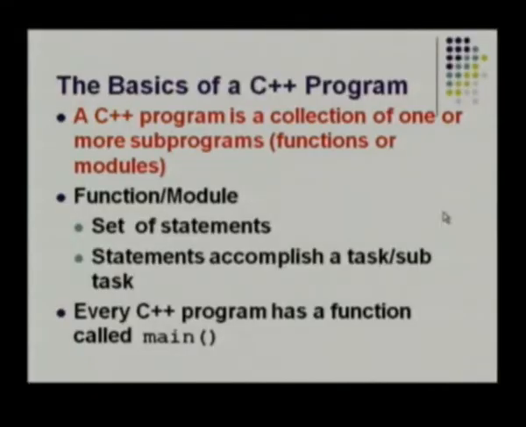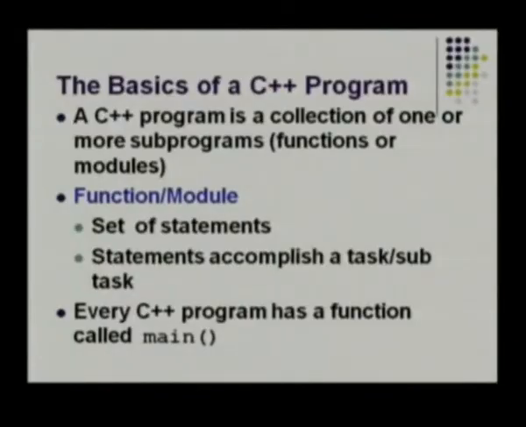Before that, I will just take you to a brief slide about how a C++ program actually has a form. So the basics of the C++ program. A C++ program is a collection of one or more subprograms. Subprogram is nothing but a function or a module or whatever you may call it, something that is supposed to perform a special task. We generally use the term function or module, we do not use the term subroutine or macro. So it is called a function or a module. A program comprises of a number of functions, each function performing a subtask. The collection of those subtasks solves the entire task at hand, which is nothing but the divide and conquer approach of OOP.